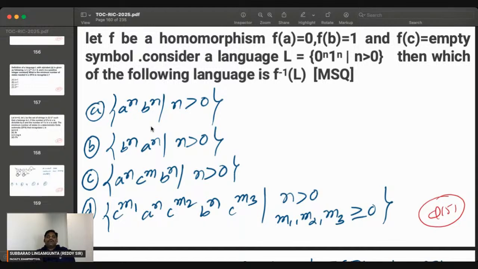I think C also correct. Epsilons can be there at the starting of A also. In between A's and B's also, epsilons can be there. After B's also, so I think D also. It's an excellent question. A also, C also, D also. Let me know if anyone has any objection. If anyone says, sir, I have an objection, please let me know.